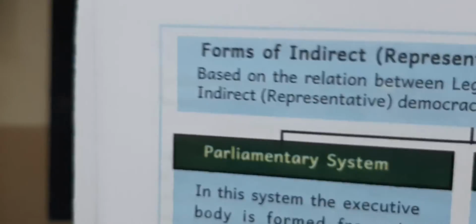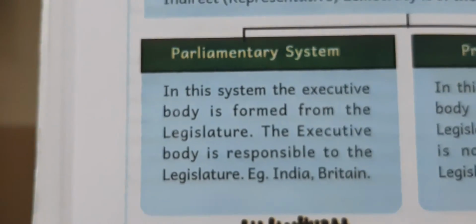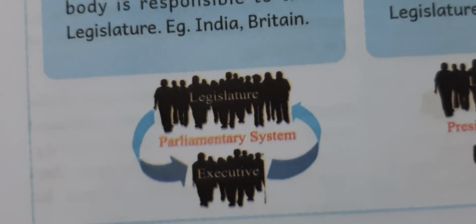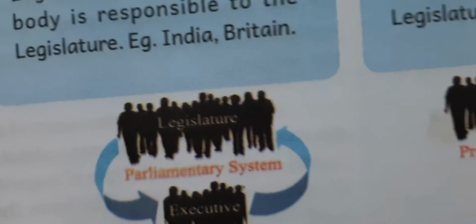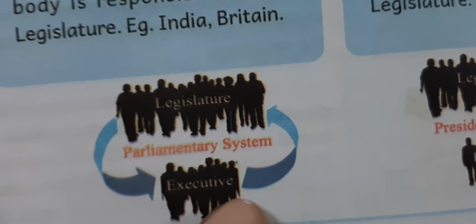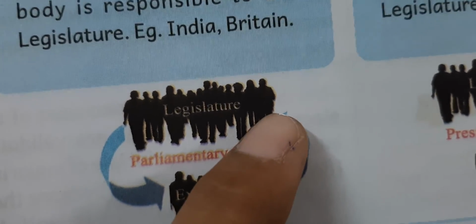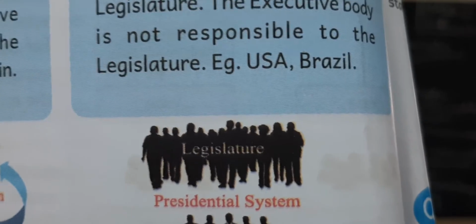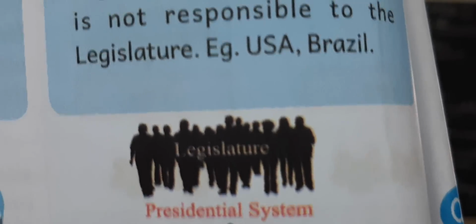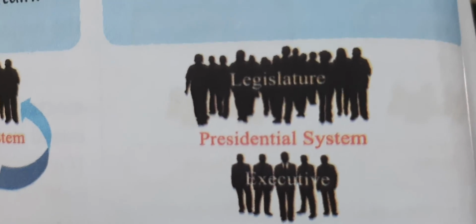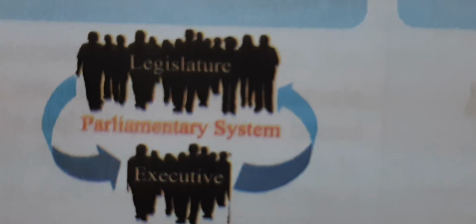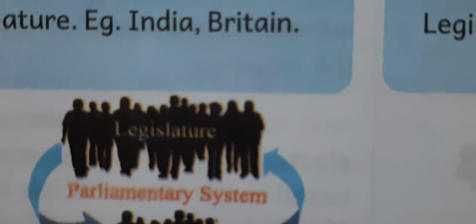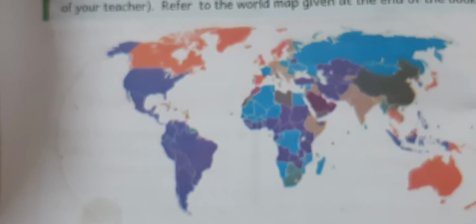Next one, parliamentary system, presidential system. Here in the parliamentary system, I said, look, executives and legislatures; executives go like this. But in the presidential system, the executives are not responsible to the legislature, but in the parliamentary system the executives are responsible to the legislature. So that is. Next, children, look at this world map.